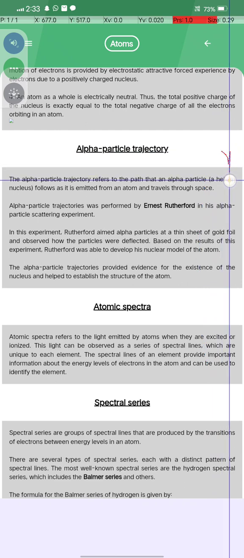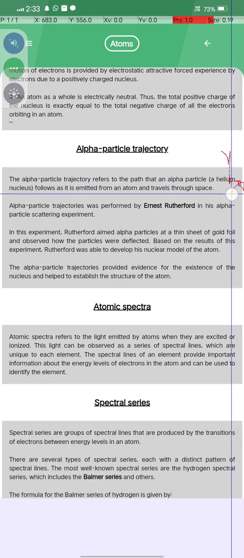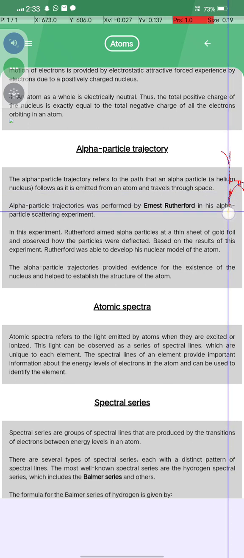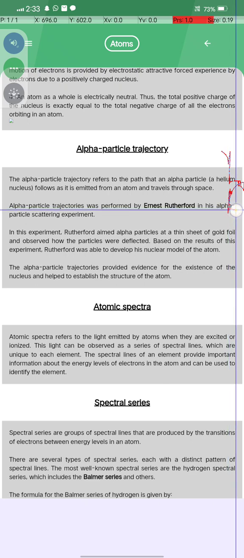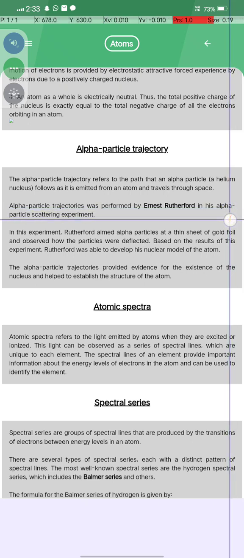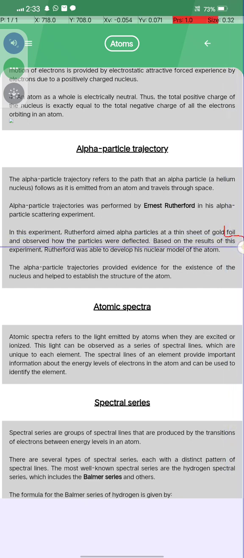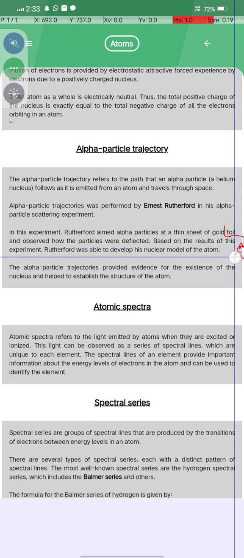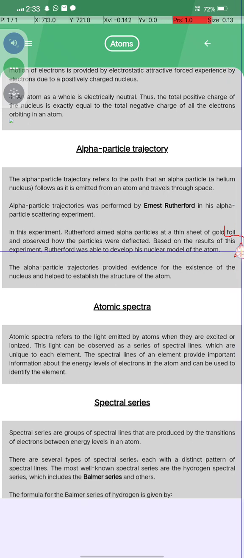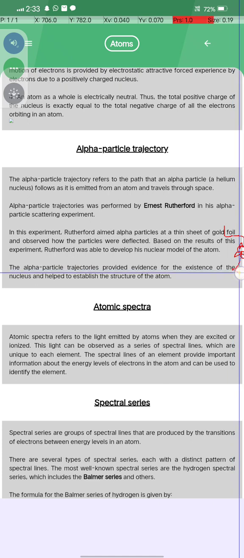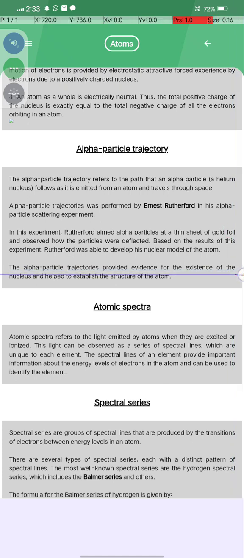What is alpha particle trajectory? Alpha particle trajectory refers to the path that alpha particles, which are helium nuclei, follow as a result of being emitted from an atom and traveling through space. Alpha particle trajectory was studied by Ernest Rutherford in the alpha particle scattering experiment. In this experiment, he aimed alpha particles at a thin sheet of gold foil and observed how the particles were deflected. Based on the result of this experiment, Rutherford was able to develop his nuclear model of the atom. The alpha particle trajectory provided evidence for the existence of the nucleus and helped to establish the structure of the atom.